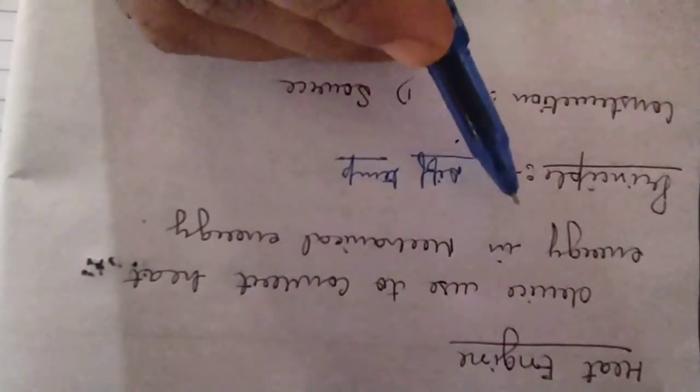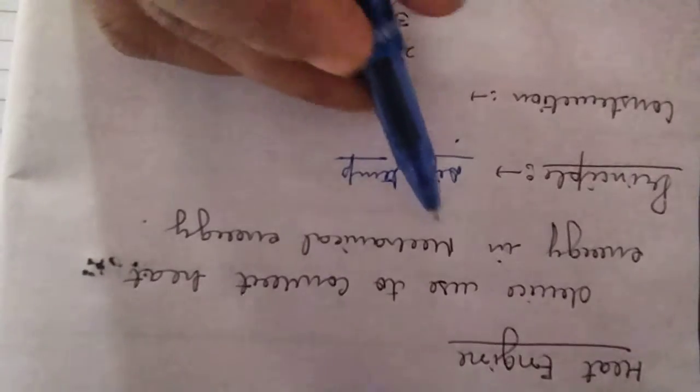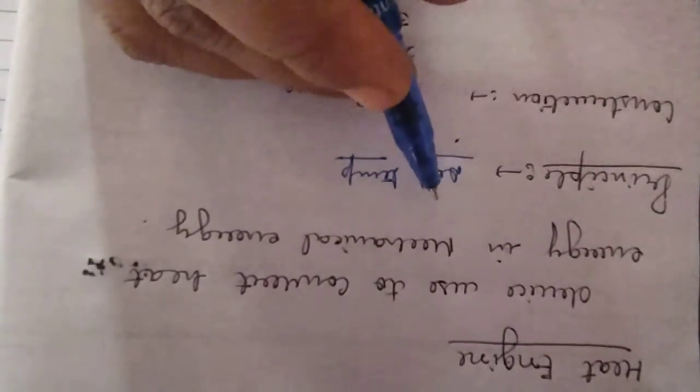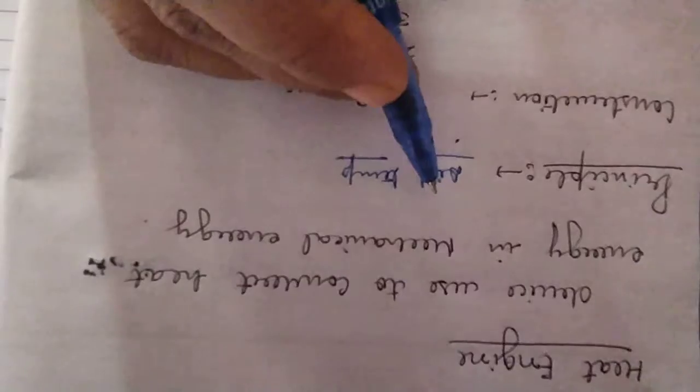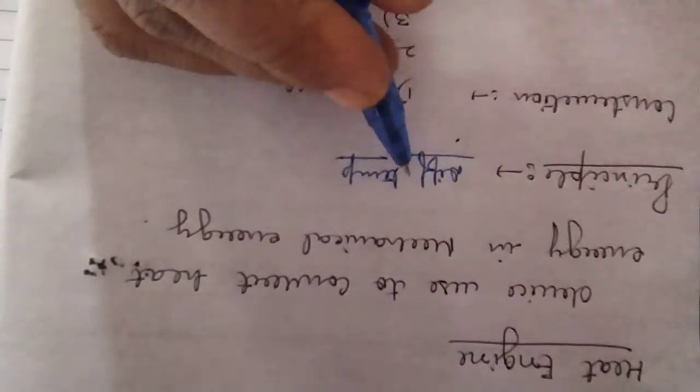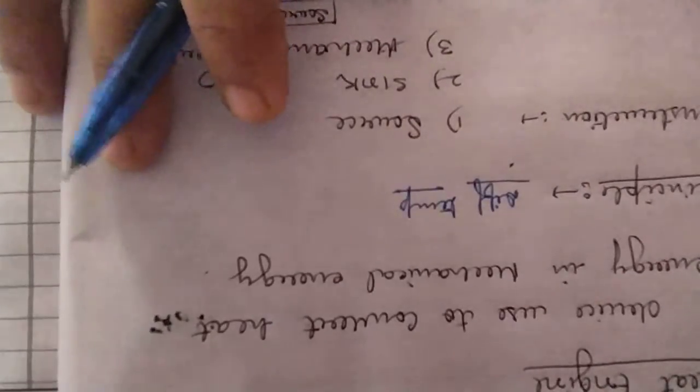That is the principle of the heat engine. It means if a system has different parts at different temperatures, they tend to change towards the state of thermal equilibrium.